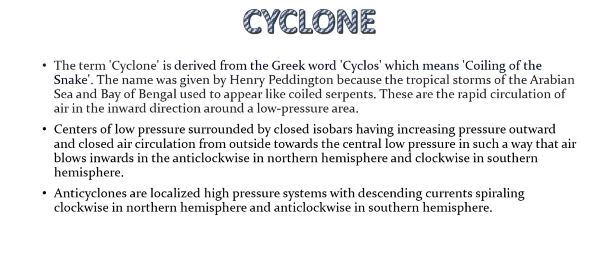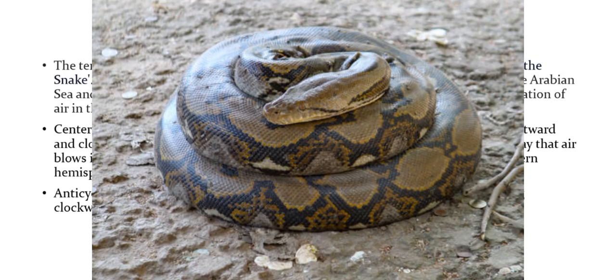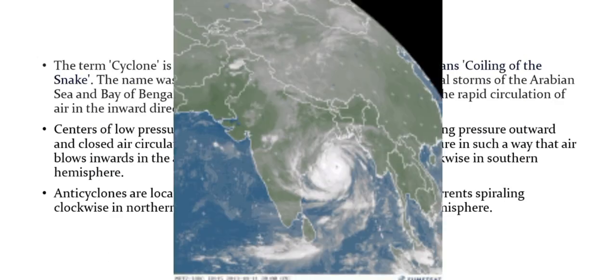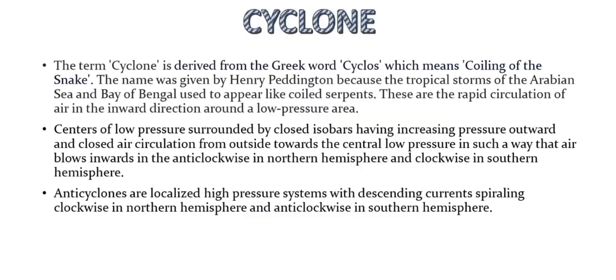The term cyclone is derived from the Greek word cyclos, which means coiling of the snake. The name was given by Henry Piddington because the tropical storms of the Arabian Sea and Bay of Bengal used to appear like coiled serpents. These are rapid circulations of air in the inward direction around a low pressure area.